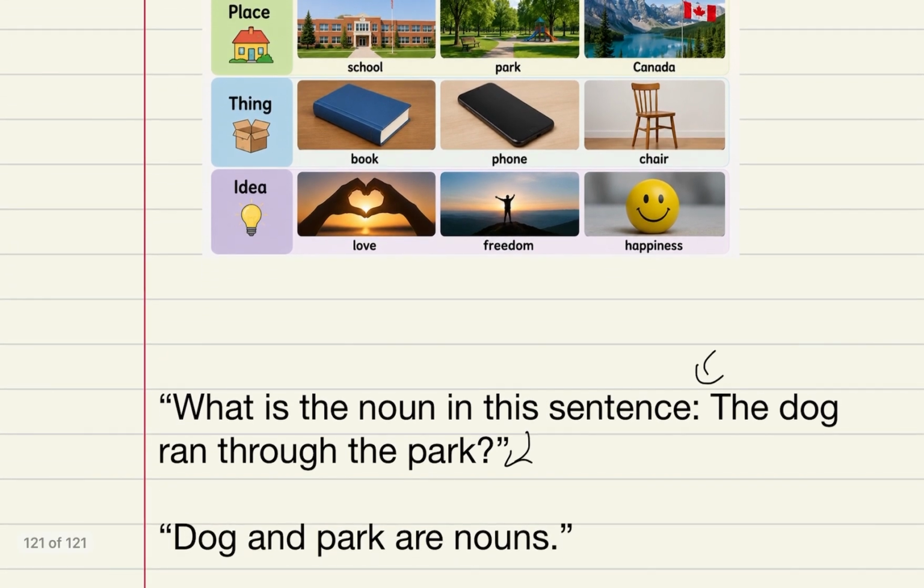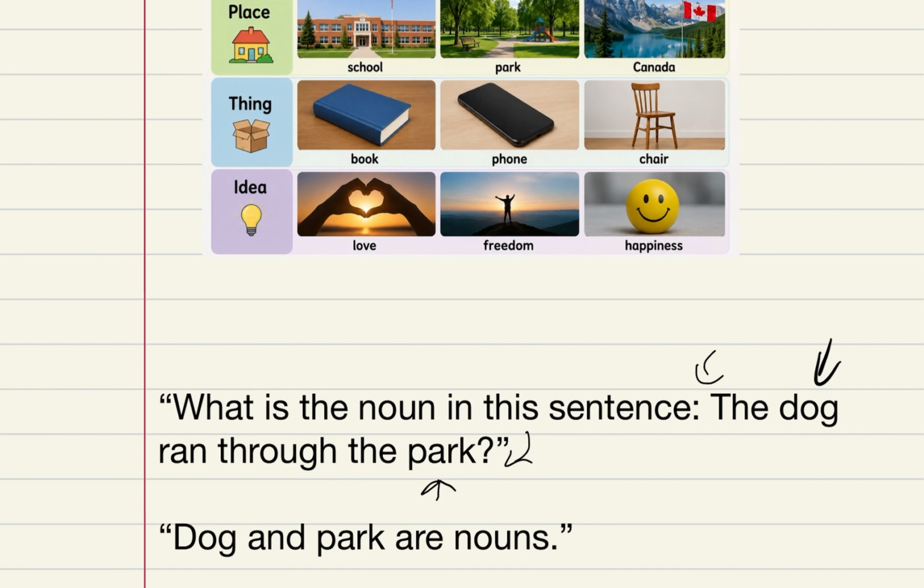Okay, so in this simple example, the dog. You can consider this a thing. We can't really consider it a person. So this is an animal. And then the other example is a park. So this would be a perfect example of a place. So those two are good examples.